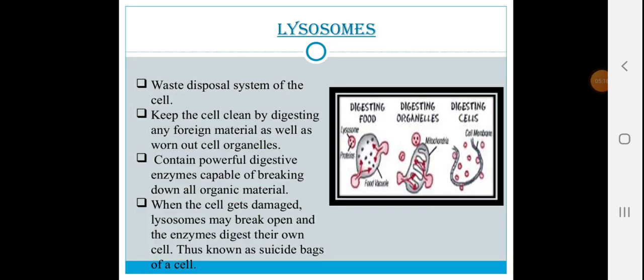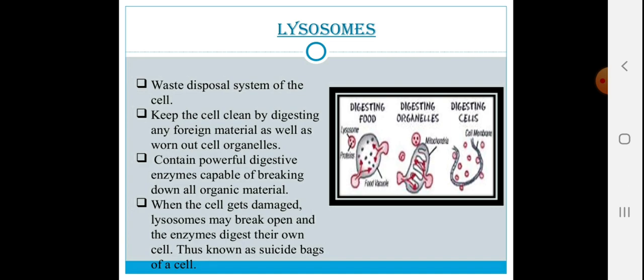About the lysosome, it is also known as the suicidal bag. You can see in the figure, lysosome will eat all organelles or unnecessary materials present inside the cell, and if it fails in its function, it is not only very useful, at the same time it is dangerous for the cell.